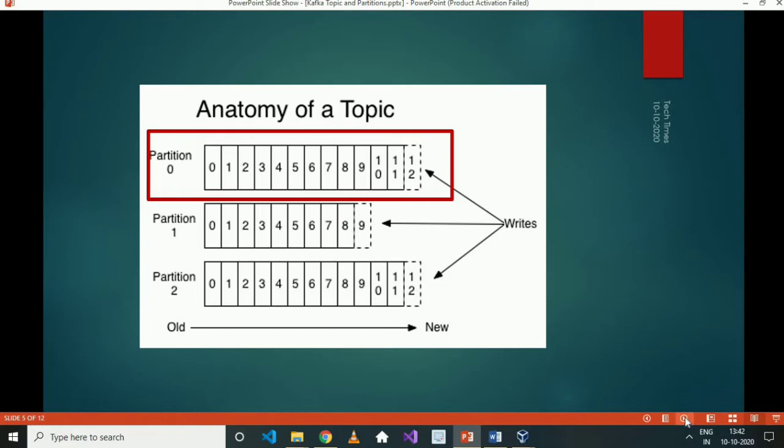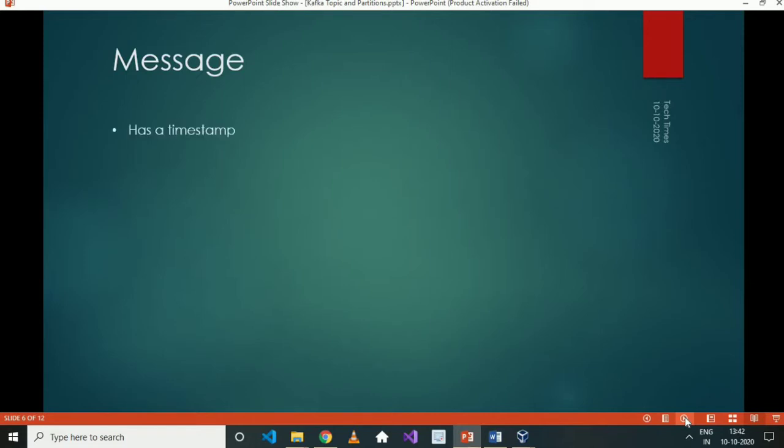Now let's understand what is included in each message at a high level. Each message will internally contain a timestamp at which the message arrived at the broker. Then it has a unique identifier assigned to each message so that it can be identified across the cluster.